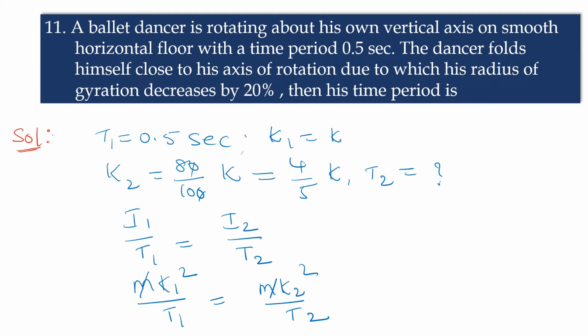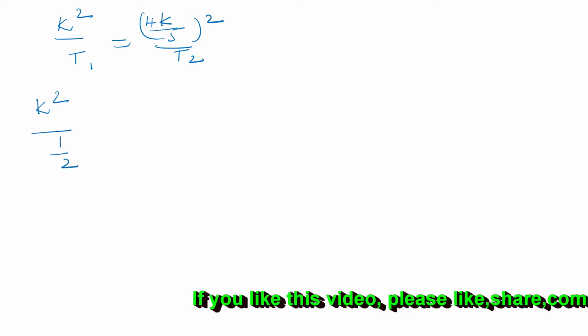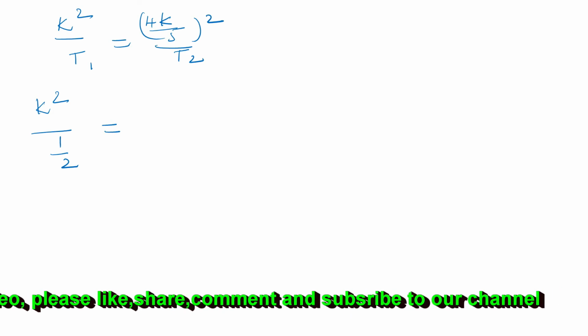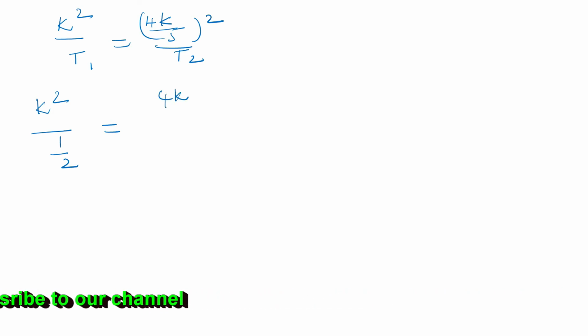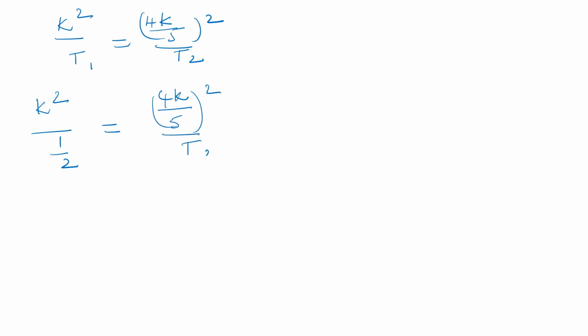Now substituting K1, K2 values in this. K1 is nothing but K, so K square by T1 is equal to K2, nothing but 4K by 5, by T2, this whole square. So K square by T1, nothing but 1 by 0.5, is equal to 4K by 5 whole square by T2.